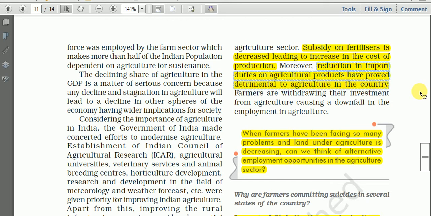Duties here means taxes, the taxes levied when we import agricultural crops, and they have been reduced. So the merchants can import more agricultural products from other countries of the world, and farmers in India are affected. So this is another impact of globalization on Indian agriculture.